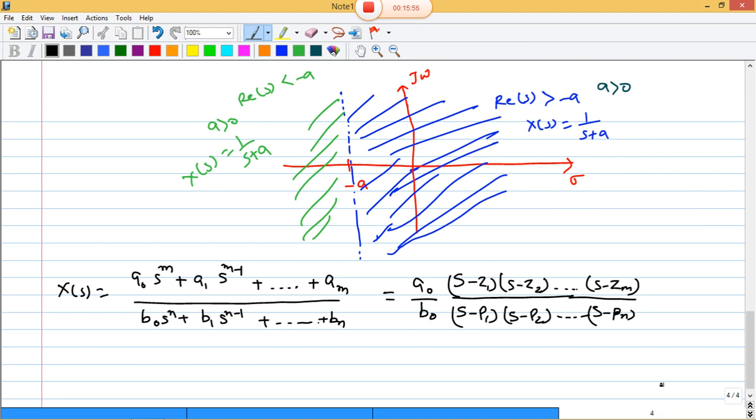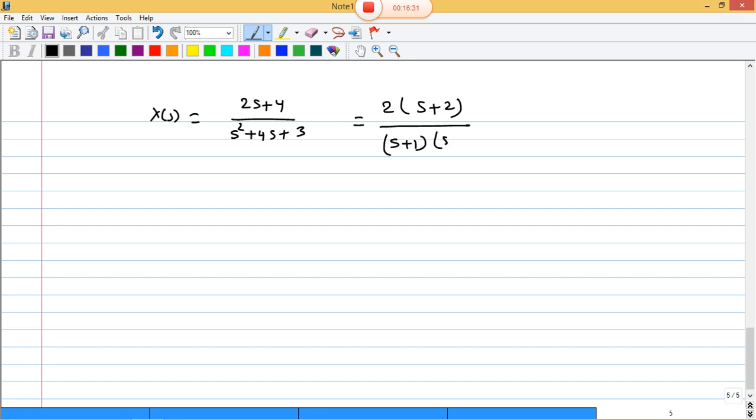Now just take one example. Suppose X of s is given as 2s plus 4 divided by s square plus 4s plus 3. How can we represent this in pole zero form? Take 2 common and it becomes s plus 2, and the denominator is the multiplication of s plus 1 into s plus 3, because s square plus 3s plus s is 4s plus 3.